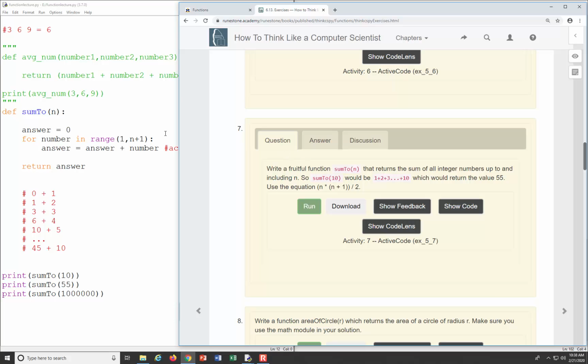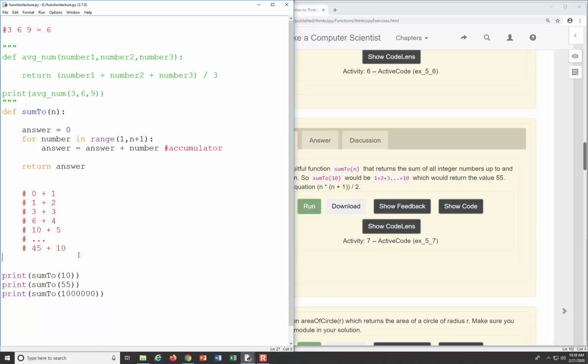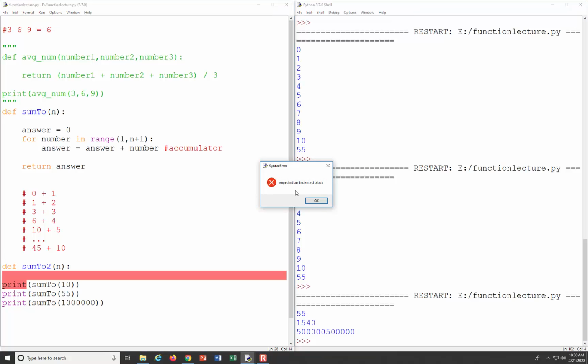One more thing that I want to mention, because I know people will run into it at some point. If you define a function called sum2, for example, and run it with nothing in it, Python's going to yell at us because we can't define a function and not have anything in the body. Python assumes that if we define a function, we're actually going to put something in it. So you can't have empty functions. Even if it's just one line, Python's not going to yell at you.